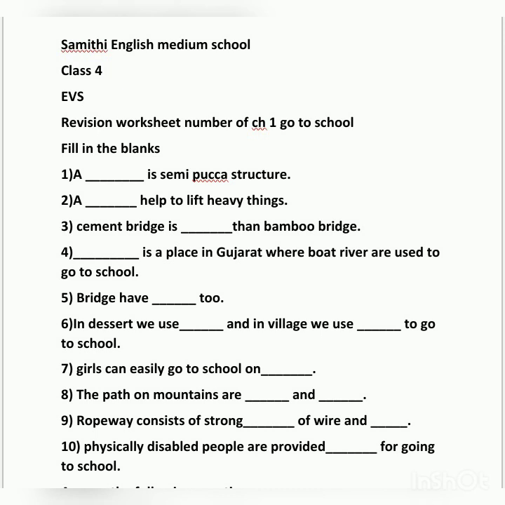Let's move towards our next page. Children, pause the video. If you are writing from the video, pause it. First write down all the questions and then write the answers on your own. Okay, don't copy. And write with a pen in the EVS book.